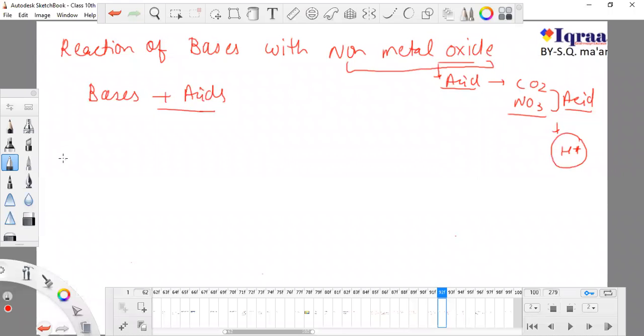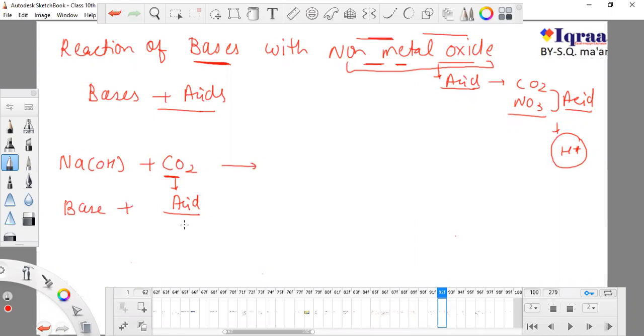Now if I'm using a base, sodium hydroxide, and a non-metal oxide, that is CO2, this CO2 will work as an acid. When you are given a question about what would happen if bases react with non-metal oxide, don't think a second time, non-metal oxides are acids. So the result will be the same. This base is reacting with this acid or non-metal oxide, so the result will be the same.